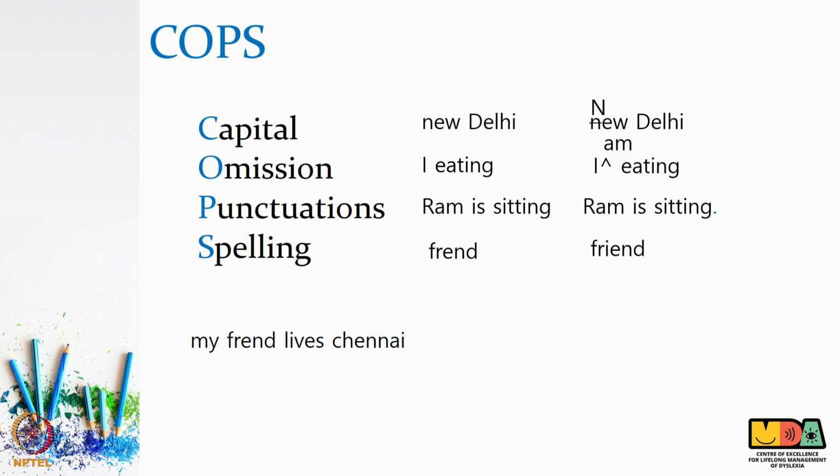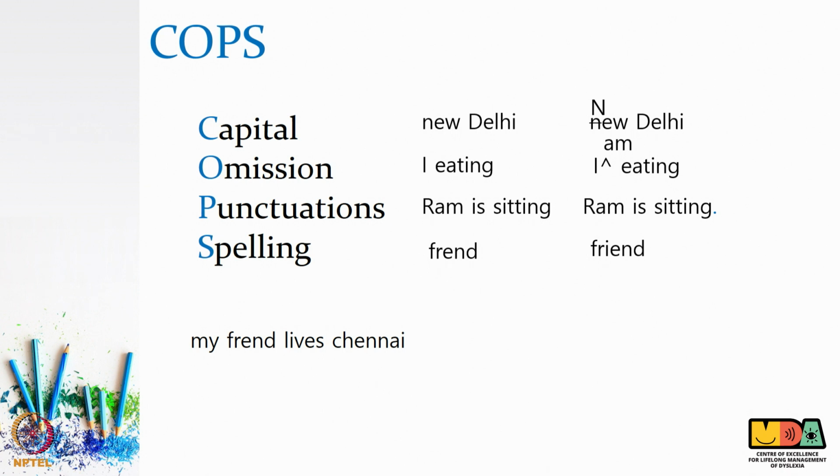The child is encouraged to read the sentence again. "My friend lives Chennai." The cops come in and the child understands that he has omitted a word. So, the sentence becomes "My friend lives in Chennai." Next, the sentence has started with the proper capital but has not had the end punctuation. The cops come in and the child puts in the correct punctuation at the end.